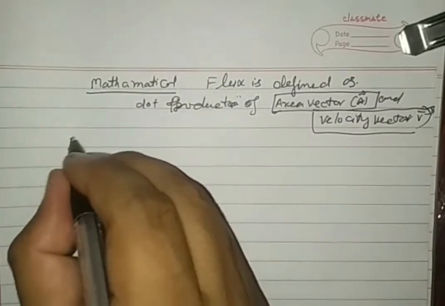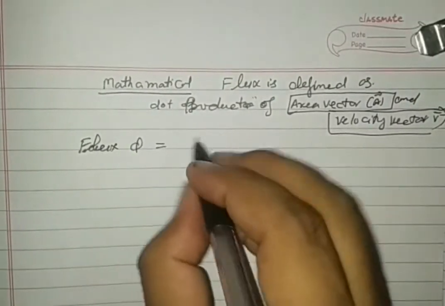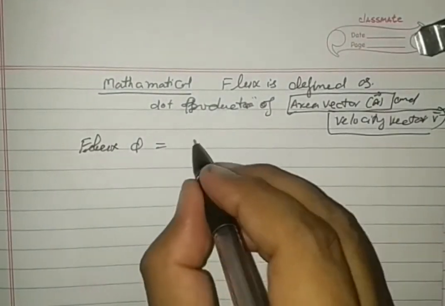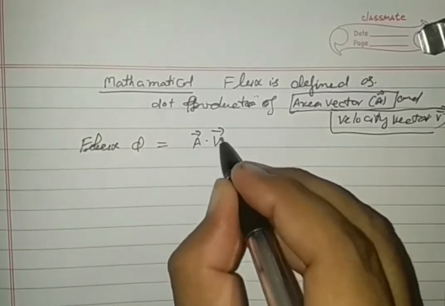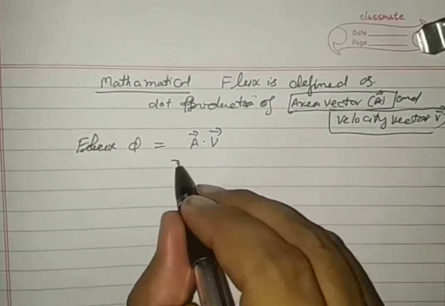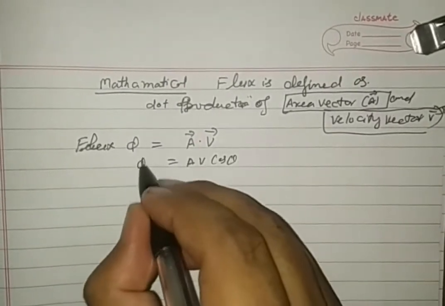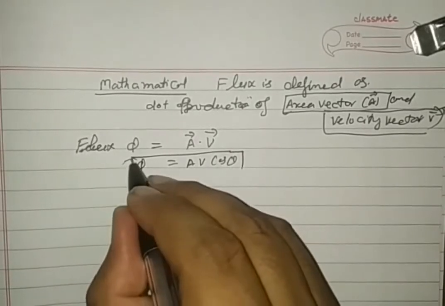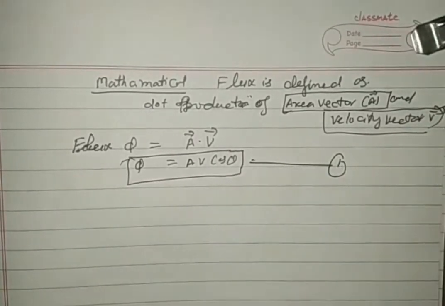So flux phi can be written as area vector A dot velocity vector v, or, as in the second diagram, this can also be written as AV cos theta, and this can be shown here in the diagram.